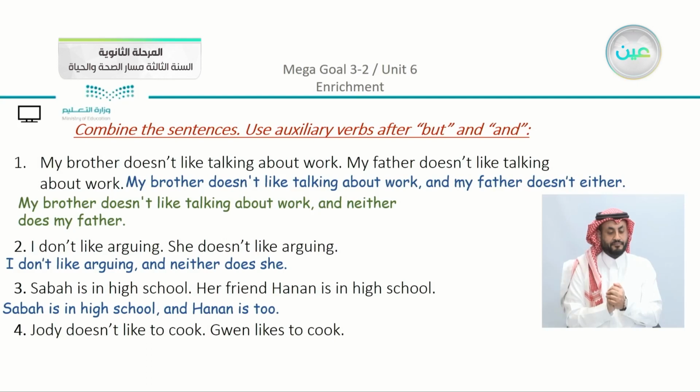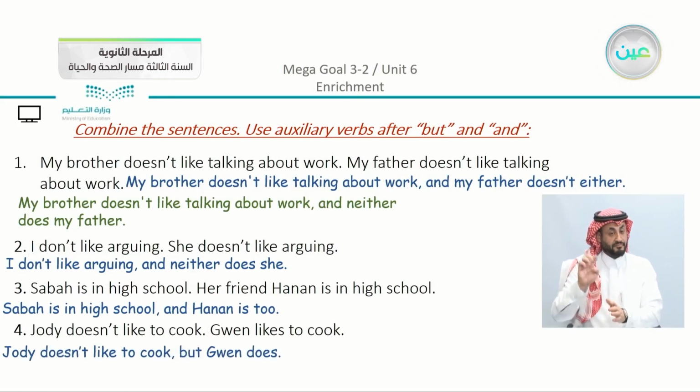We have here Jody doesn't like to cook. Gwen likes to cook. You can see that in this sentence one is positive and the other is negative. So here we're going to say that Jody doesn't like to cook, but Gwen does. Now here you can see the sentences as we studied before that we do have an auxiliary verb at the end of the sentence, but when we use the connector and, we can use either or we can use too, or sometimes we can say, as we have here, neither. Now here there are some additions that we can add to the sentence if we are using the connector and.